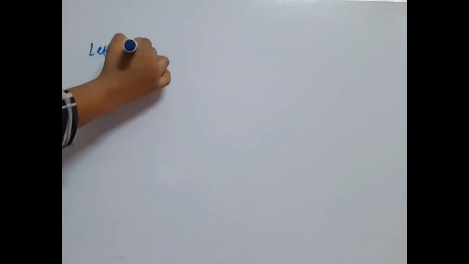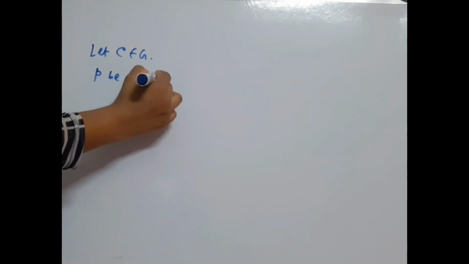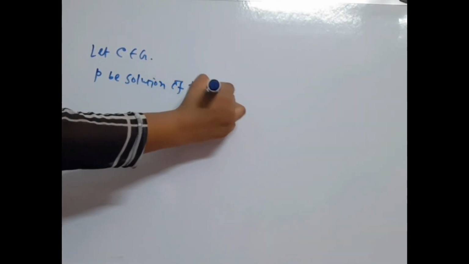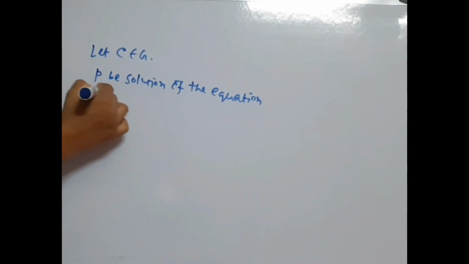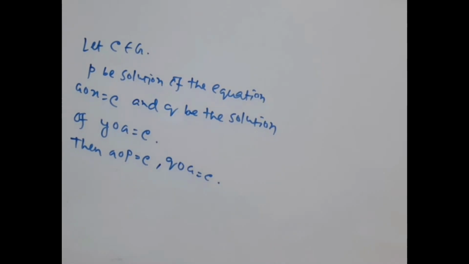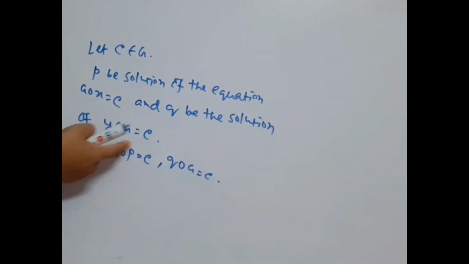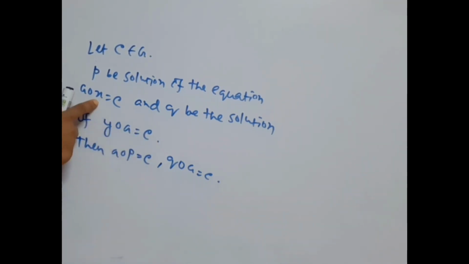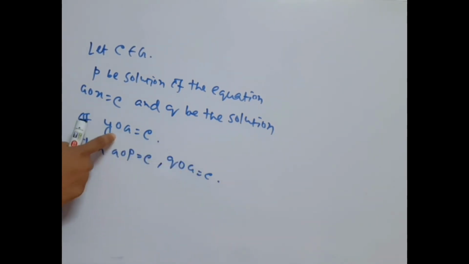Now let C be an element in G. Now P be a solution of the equation A composed X equal to C, and Q be the solution of Y composed A equal to C. Then A composed P equal to C because P is the solution of this, and Q composed A equal to C because Q is the solution of this.